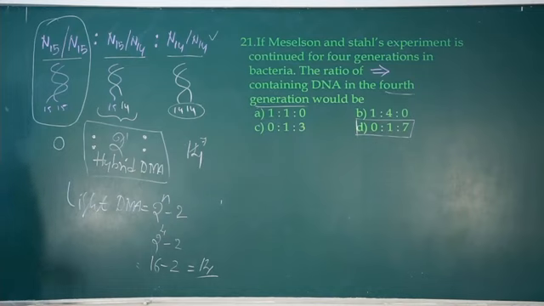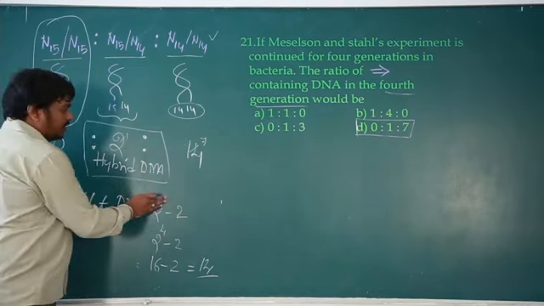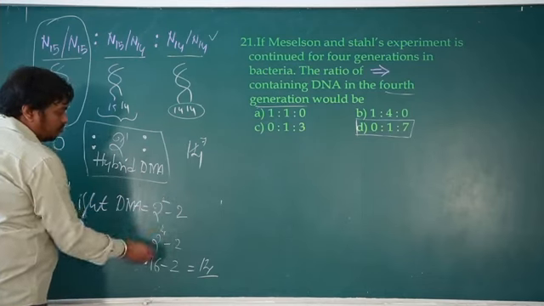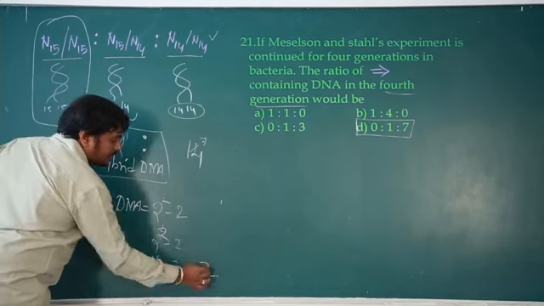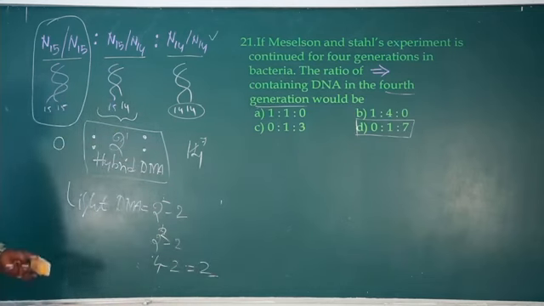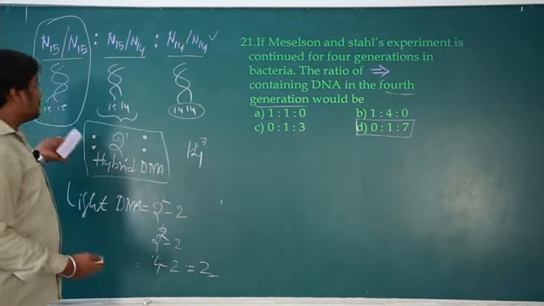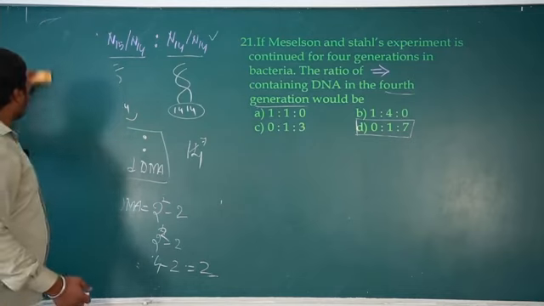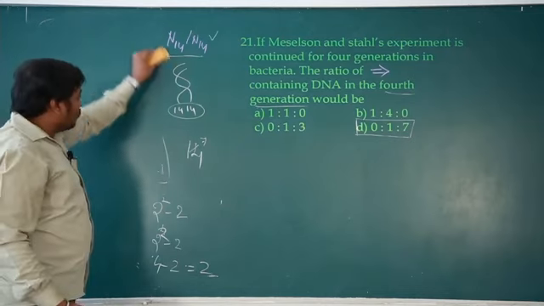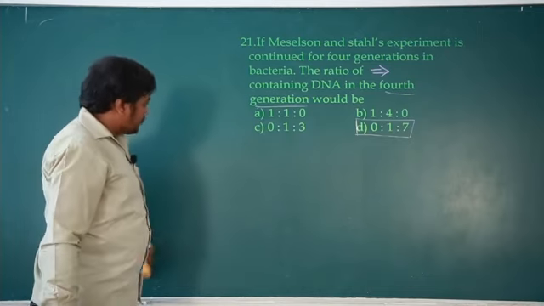So any number of generations we can calculate it. If only 2 generations are given, 2² minus 2, so it will be 2. Like that, any generation you can calculate it. Remember 2ⁿ minus 2 is the formula. It can be used to identify the number of light DNA. We need to calculate only light DNA because hybrid DNA becomes constant.